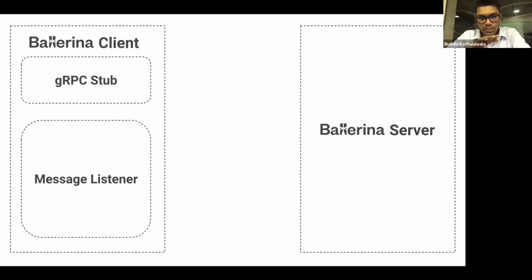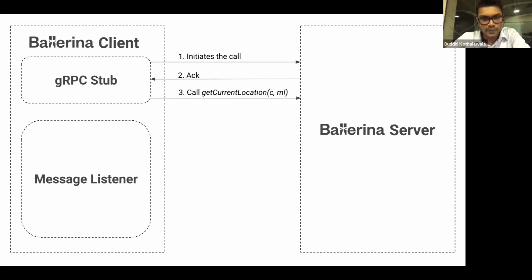When it comes to the architectural perspective, you simply have a Ballerina client and a Ballerina server, gRPC stub and the message listener. The gRPC stub is the one who actually initiates the call as in the previous architecture, and it will simply send you an acknowledgement. Then we call the get current location RPC call along with the cab details and the message listener.